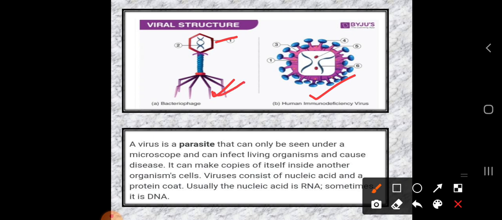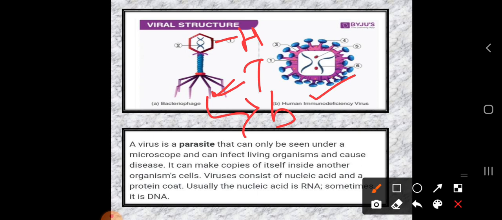With the help of this tail part, the microorganism enters our body and attacks our nervous system. This is the tail part and this is the head part. Because of the sharp nature of the tail, it directly enters our body, and with transmission from other people, the result is that you get a cold, cough, and sometimes corona also. So keep yourself healthy.